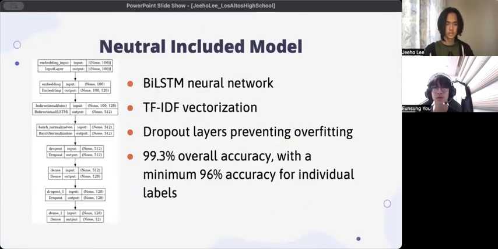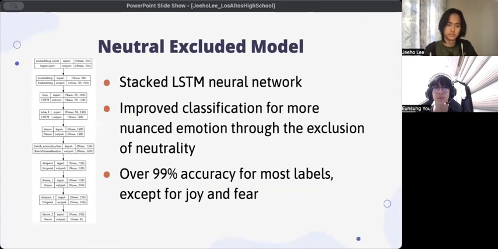For the methodologies, for the neutral included model, we use the BiLSTM neural network under the Keras Sequential API. We also utilize the TF-IDF vectorization and a few dropout layers to prevent overfitting, which gave us around a 99.3% overall accuracy, with a minimum of 96% accuracy for individual labels.